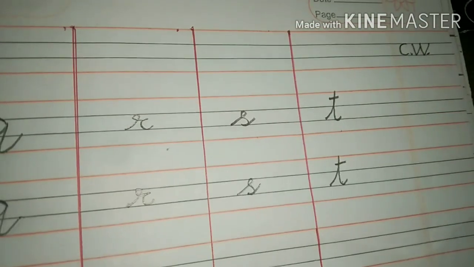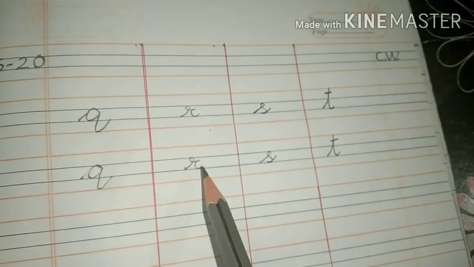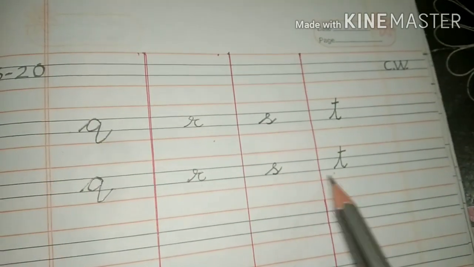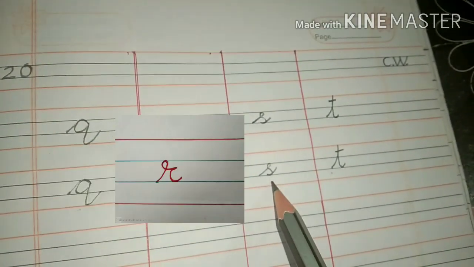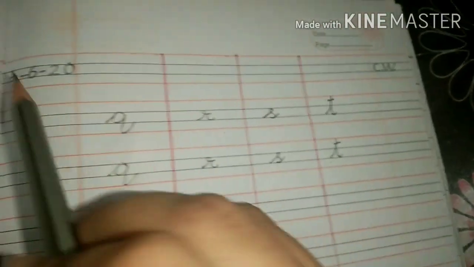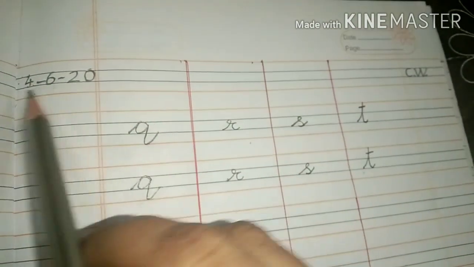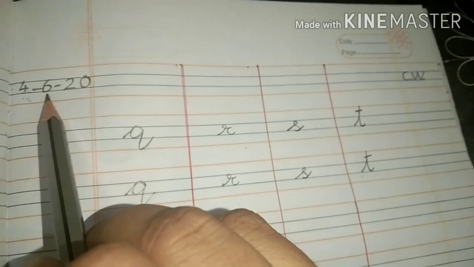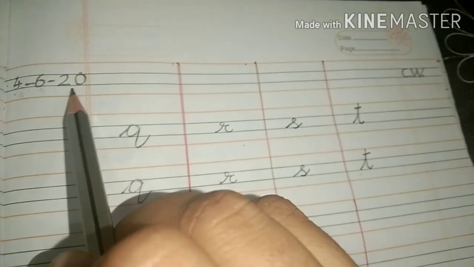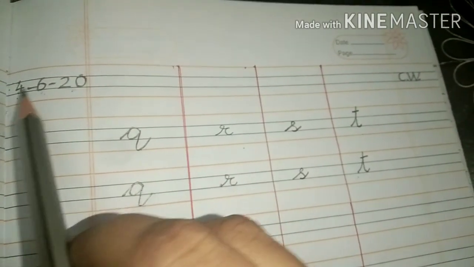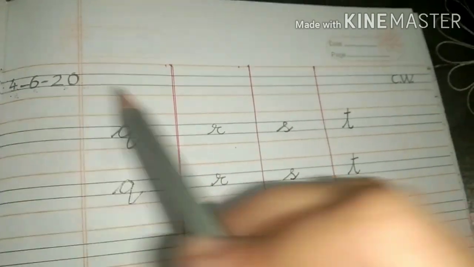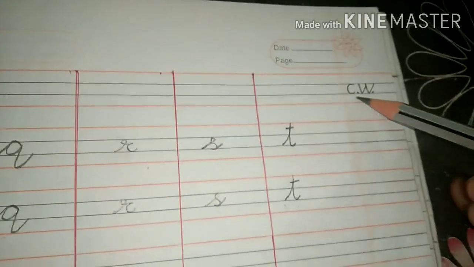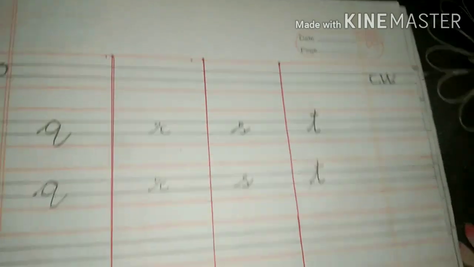This is T. So these are your small cursive letters Q R S T, and here you will write the date. Today's date is 4th, the month is 6th, June is the 6th month, and the year is 2020. 4th June 2020. Here you will write C.W.